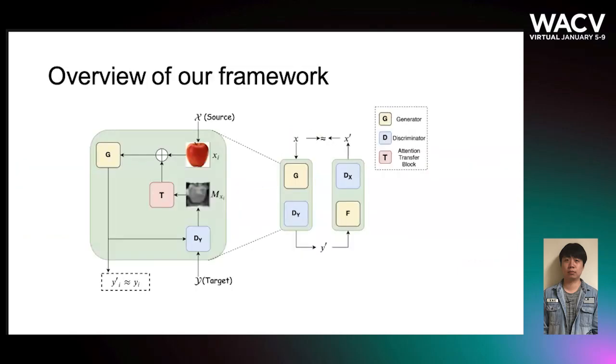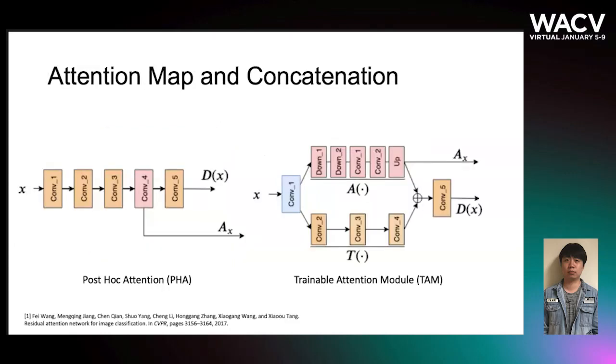Comparing to a typical GAN framework, our framework contains an extra attention transfer block, which computes the attention map of a given image. Our framework can deal with supervised translation by using L1 or L2 regularization, which can be seen in the bottom left of the image. Our solution also works in an unsupervised setting by applying the cycle-consistent constraint, as we can see in the right part of the image.